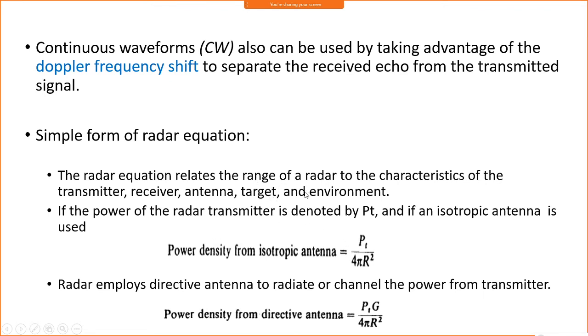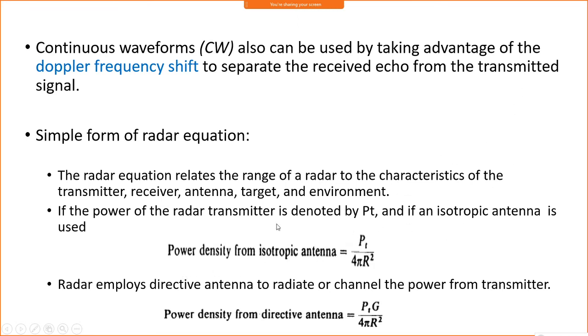Say, for example, the power of the radar transmitter is denoted by Pt, and an isotropic antenna is used. This equation you already know. The power density is given by the transmitted power divided by the area of the sphere enclosed by this transmitter, which is Pt by 4 pi R squared. This R is the radius of the enclosed sphere, and that is called the maximum range of the target.